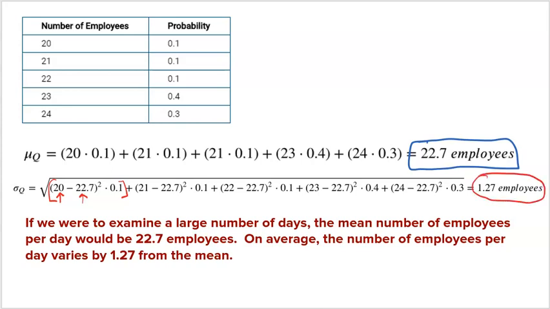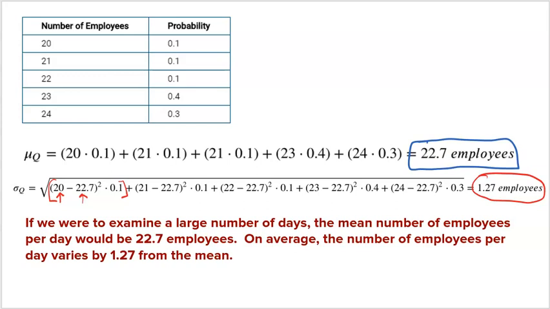So now that I found these values, I'm telling you right now, I'm never going to ask for those numbers alone without asking you to interpret. So what do these two numbers mean? Well, if we were to examine a large number of days, the mean number of employees per day would be 22.7 employees. Now, on average, the number of employees per day would vary by 1.27 from the mean. So again, the mean is saying what you expect to happen.